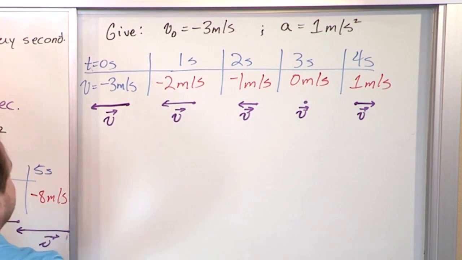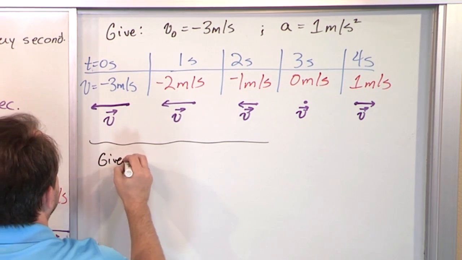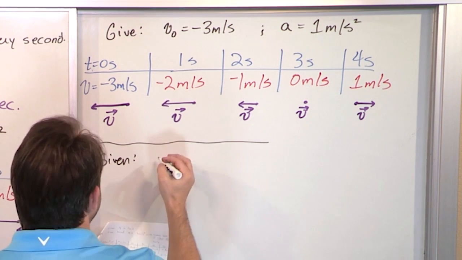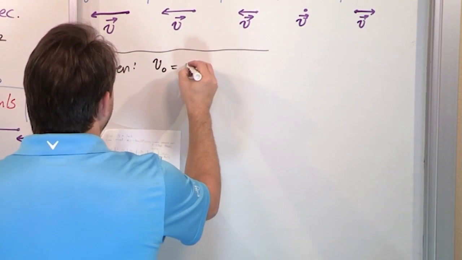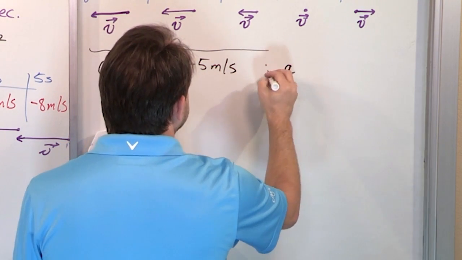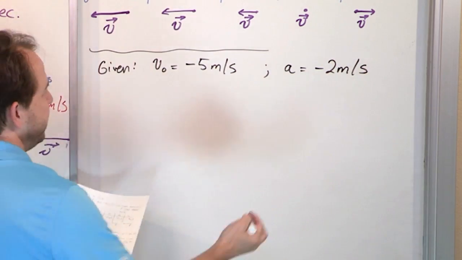Let me give you the final problem. This is the one that usually gives people tons of problems. It's not going to give you any problems because you understand it now. What if my initial velocity was also -5 meters per second, but my acceleration is now given as -2 meters per second squared?